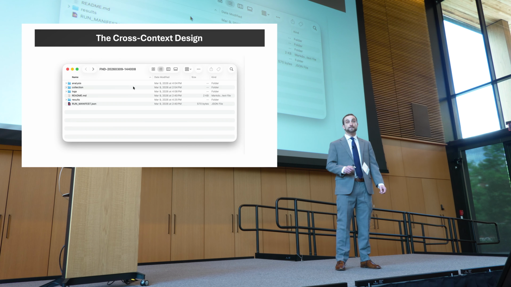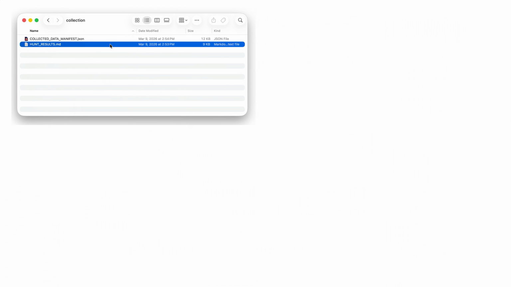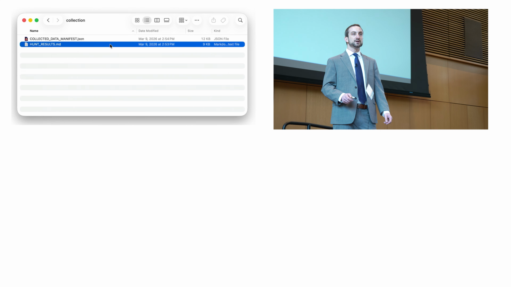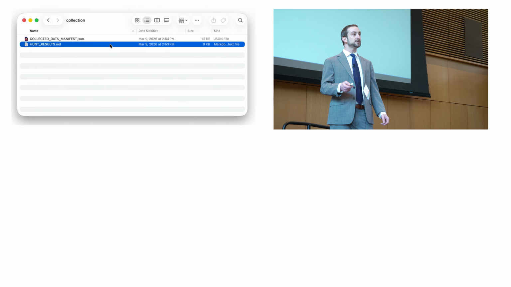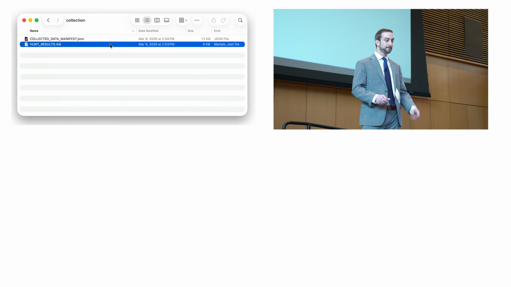The way it works is the system takes the researcher's question, searches widely for public data sets where the question can be tested, conducts the analysis across those contexts, and reports each result in a standardized set of outputs. So this is the output folder for one investigation out of several dozen that I've run so far. And if we open the collection folder, we find the report the system writes detailing its search and the contexts where the research question can be tested.